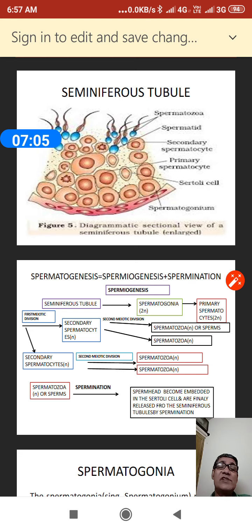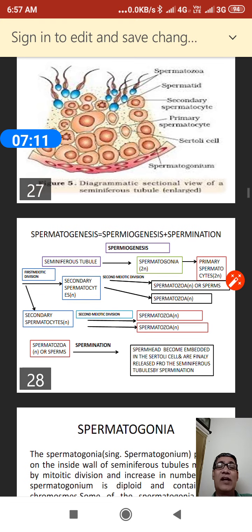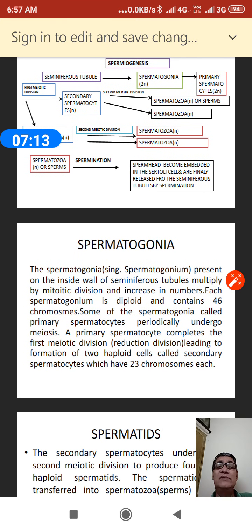When this process starts, the spermatogonia, a plural term, which are found in the inner wall of the seminiferous tubule, will be multiplied by mitotic division, increasing in number. Obviously every spermatogonium is diploid in nature, with 46 chromosomes, and some of these spermatogonia become the primary spermatocyte.